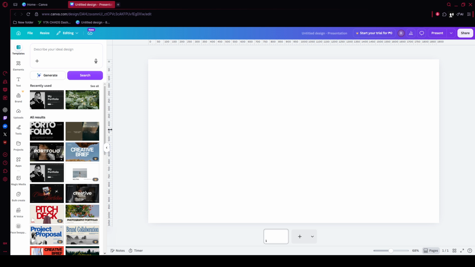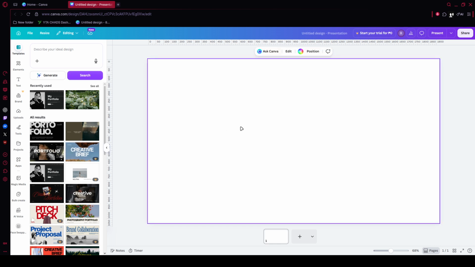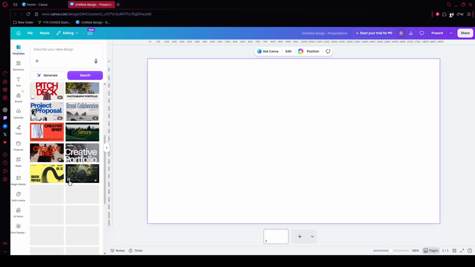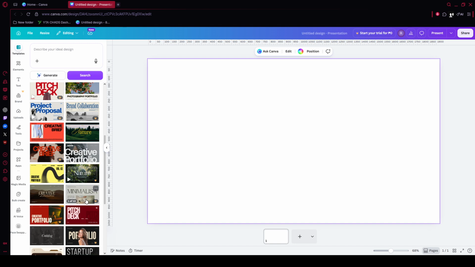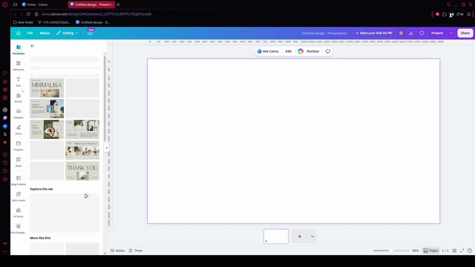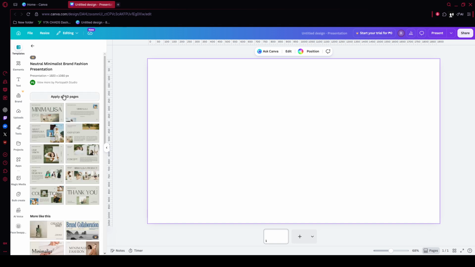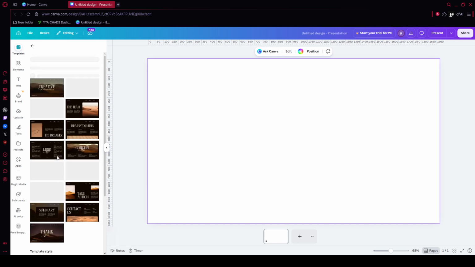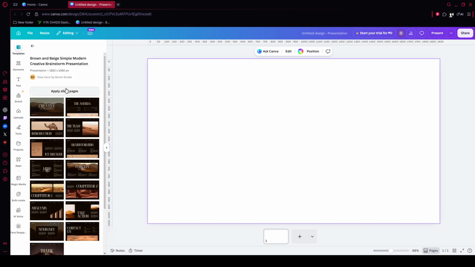Once the page updates, the premium templates should disappear from the results, leaving only free templates behind. That means you can browse with a lot more confidence and avoid wasting time clicking into designs you can't use on the free plan. When you find a template you like, click on it, then select Customize this template to open it in the editor and start working.